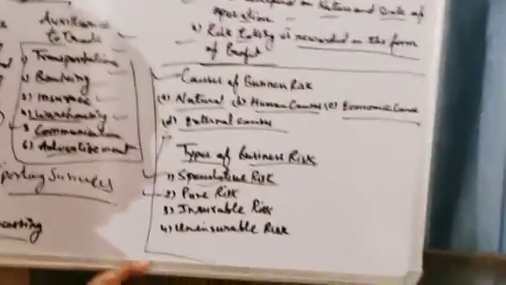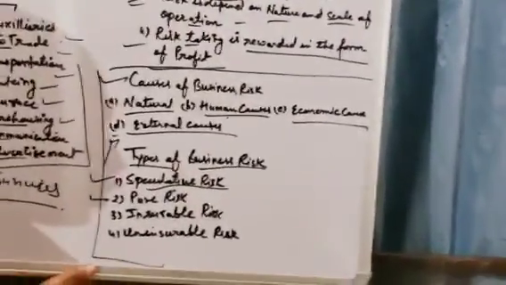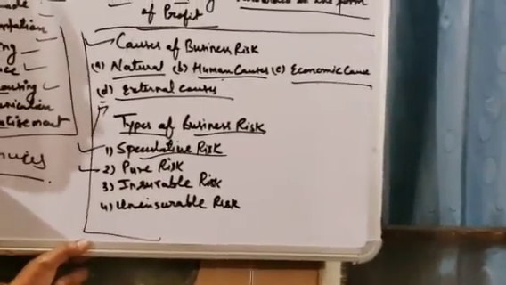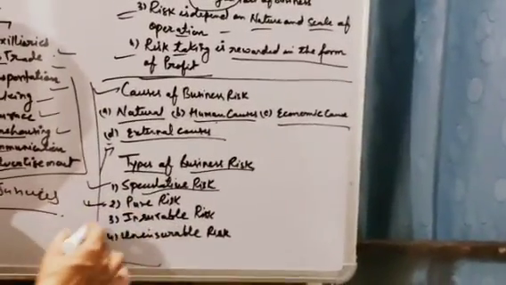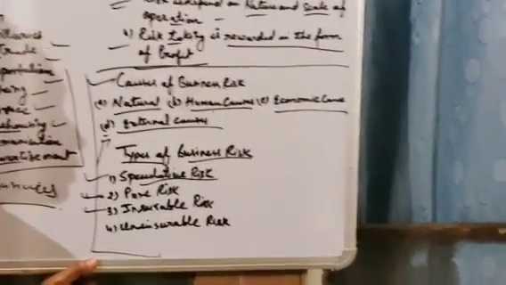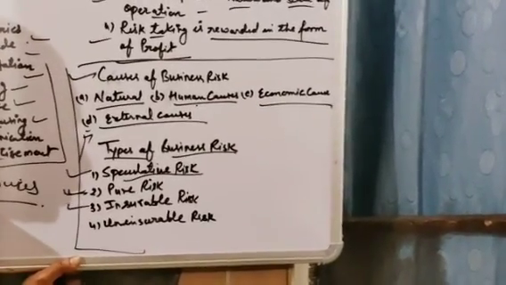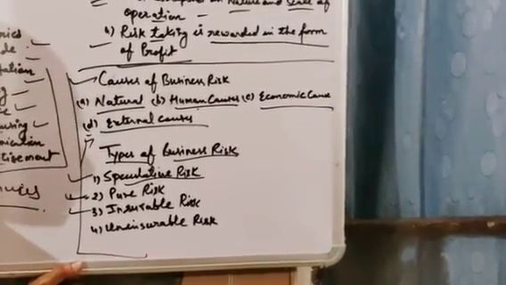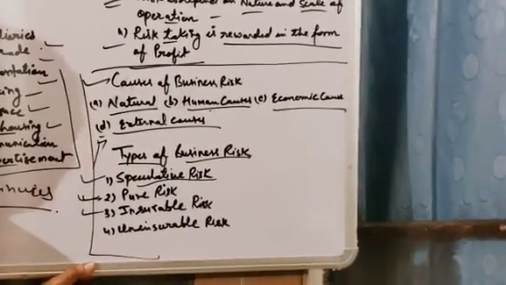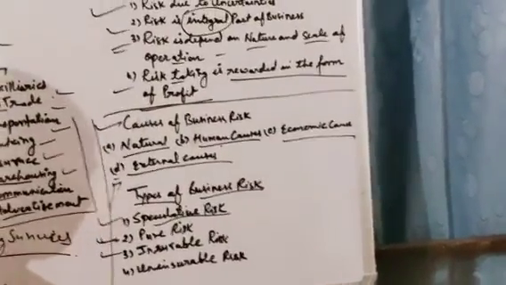If fire loss is there in your factory, if theft is there in your factory, then only you are suffering from that loss, otherwise no. So that risk comes under pure risk. Insurable risk is the risk which you can insure, like fire insurance, theft insurance, that you can take, and you can minimize by taking insurance. So that risk comes under insurable risk.